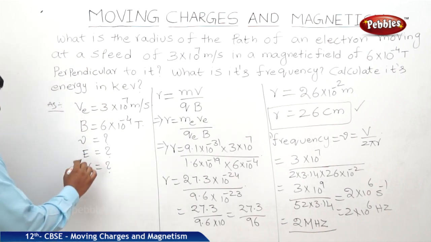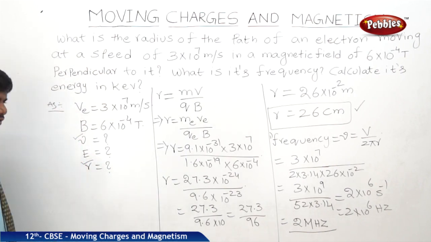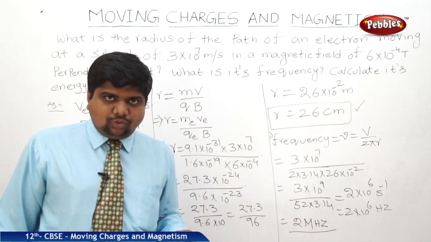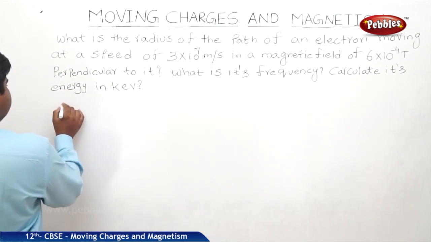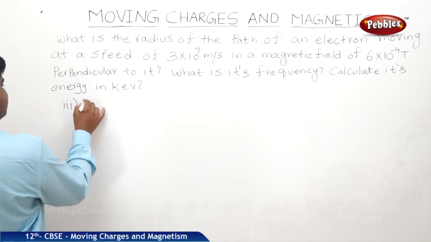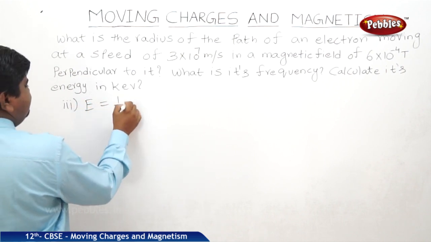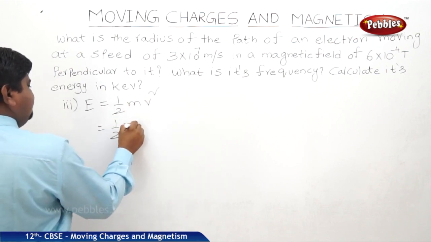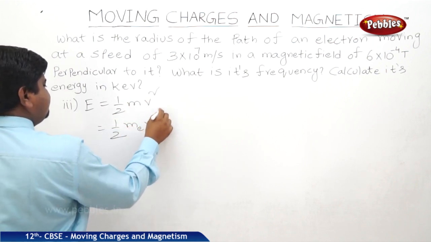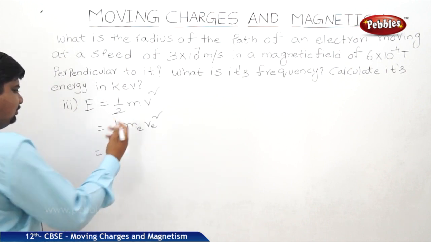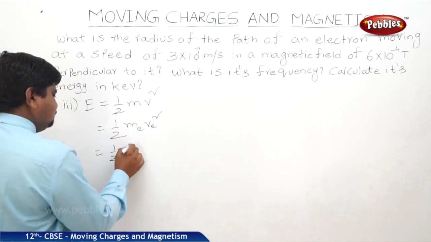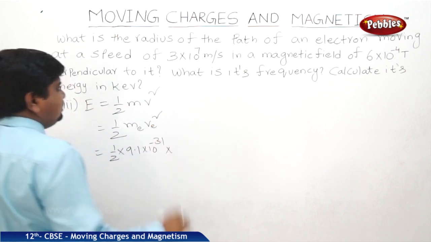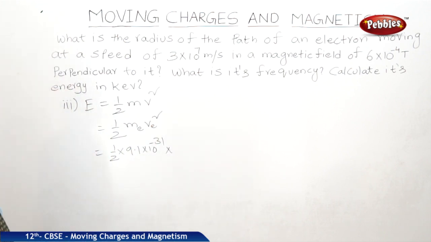So radius was over, frequency was over. We should find out the energy, that to be in kilo electron volts. So what is the energy? The third solution for this problem is energy. It is half mv square, and we can write half me ve square. So half, what is mass of electron? 9.1 into 10 to the power of minus 31 kg. What is ve? Velocity of electron.